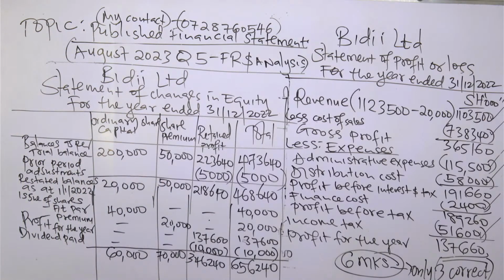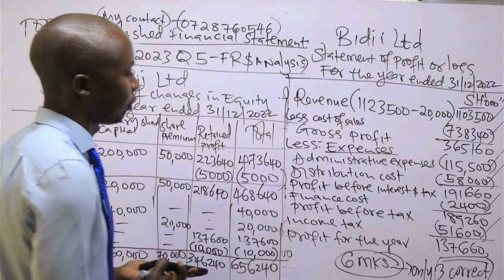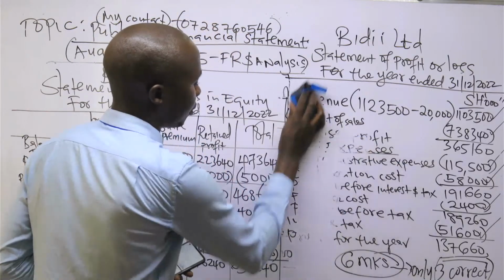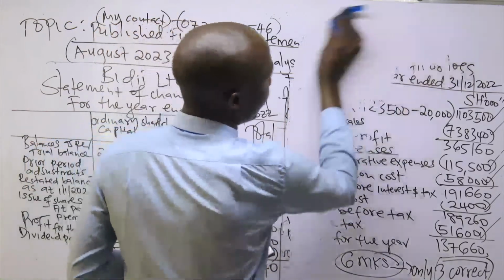So after that, we do the last part of the question. That is the statement of financial position.